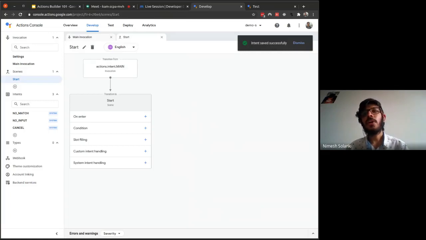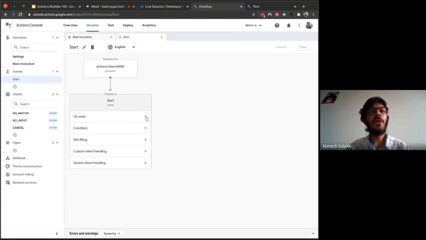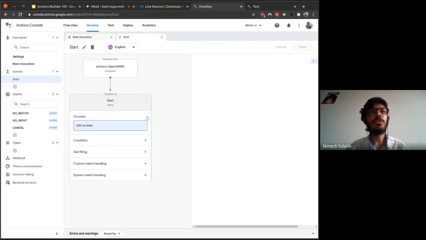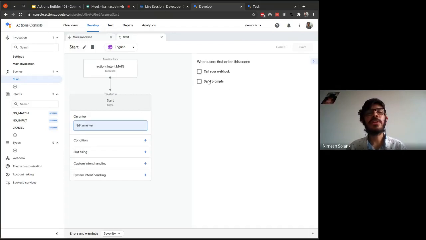So over here, on enter. Let me quickly show you what exactly each term is. So on enter, the moment we enter into the scene, do we want to tell the user something? We can say send prompts if you want to tell something to the user, or if you want to call the webhook and get the response from our function. So these are the two things.